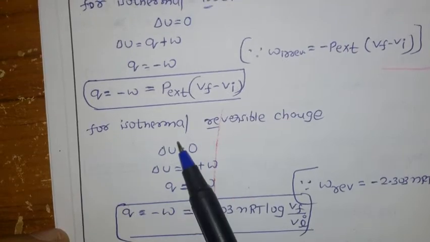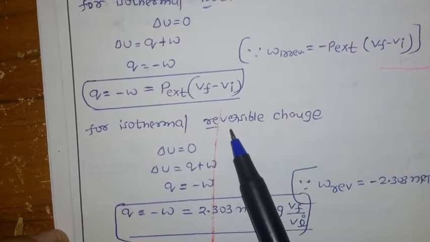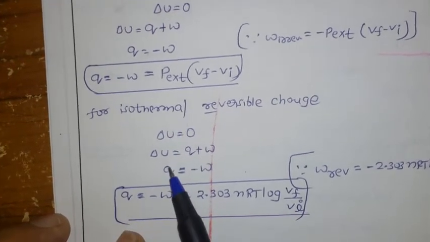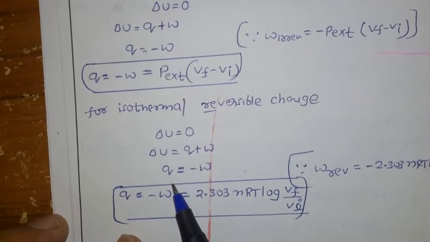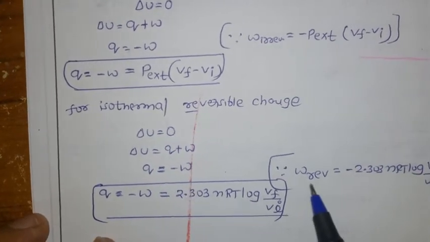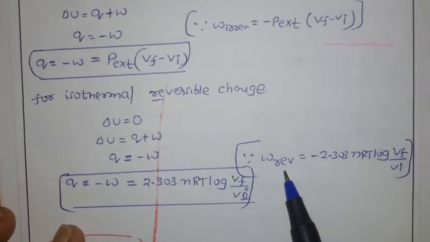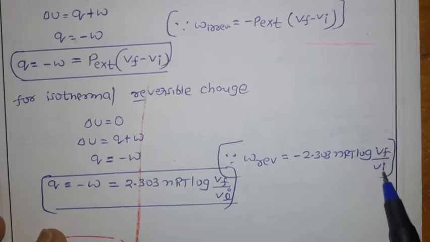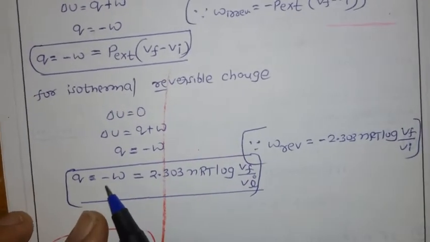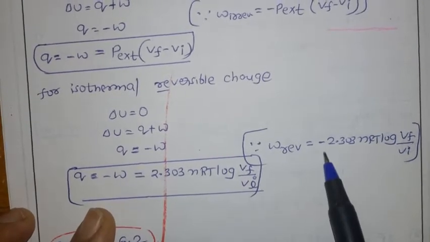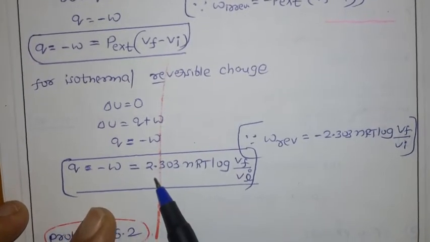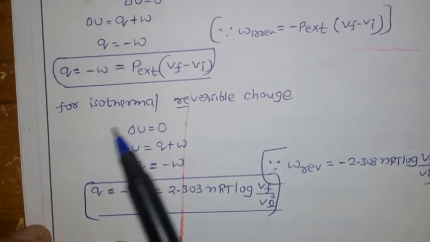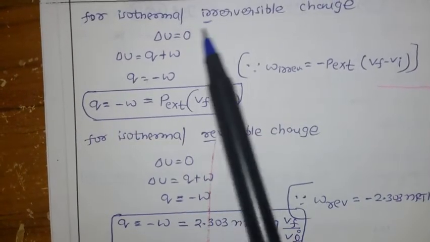Next, for isothermal reversible change. For a reversible change, whatever it is, if it is isothermal then delta U equal to 0. Again substitute into delta U equal to Q plus W, so Q equal to minus W. For the reversible case, W is already discussed: minus 2.303 nRT log V final divided by V initial. Now you substitute here. Already we have a minus, and one more minus is there. Minus into minus is plus. So you are getting plus 2.303 nRT log V final divided by V initial. This is for isothermal reversible change, and the earlier one is for isothermal irreversible change.